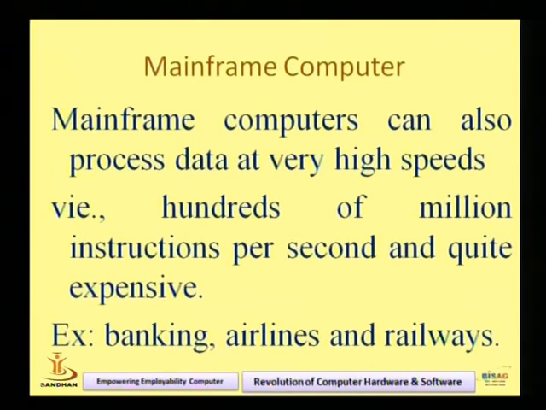So suppose at 10 a.m. there are more than 1,000 transactions at a time. So banking requires more performance, more output, more speed, more data processing. That is why the mainframe computer is used for banking applications. If the performance is degraded or if some kind of mistakes occur, then banking would suffer damages. So to avoid errors and poor performance, mainframe computers are used in the banking sector also.